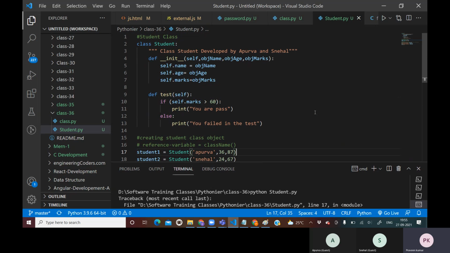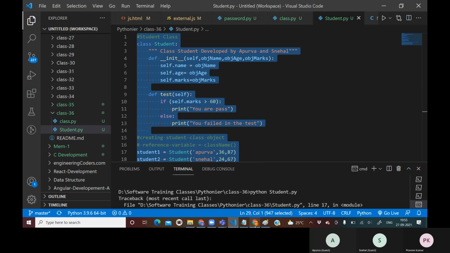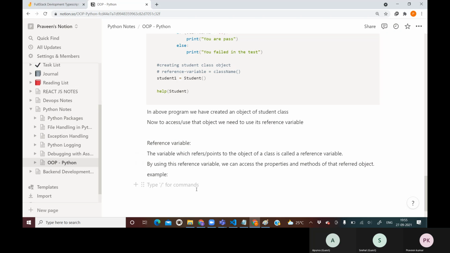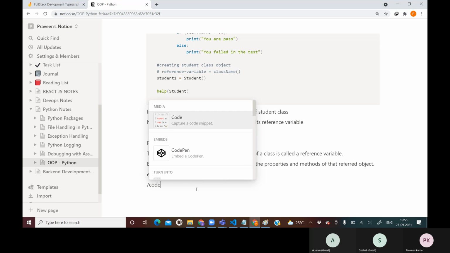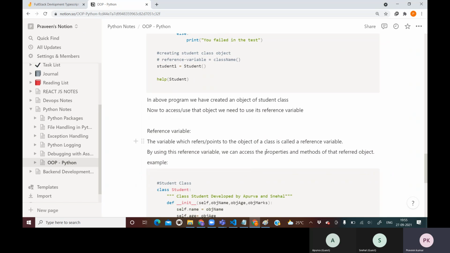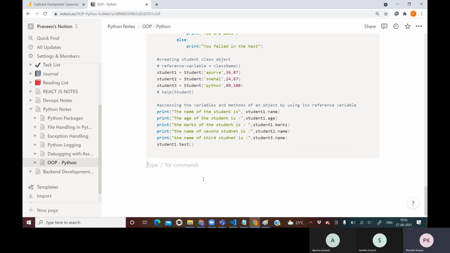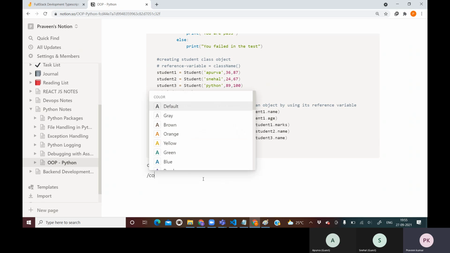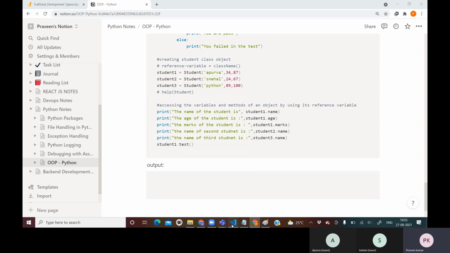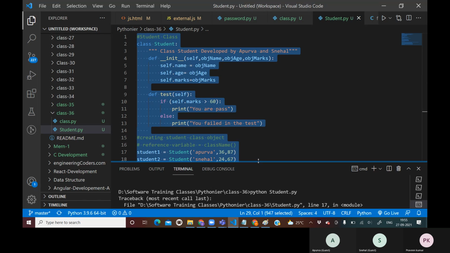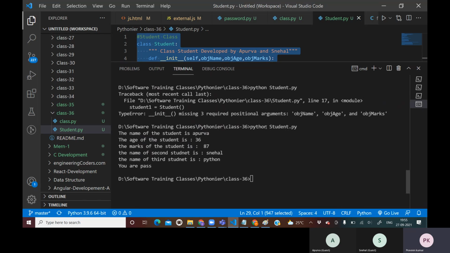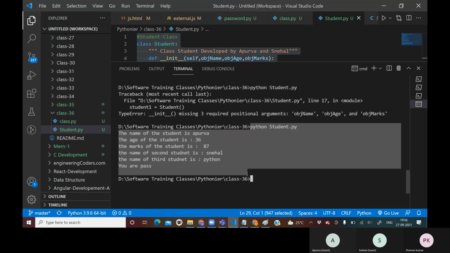Fine. I will try to copy all this code and paste it here. So if you are going to run it, the output which you are going to get is this. This is the output you are going to get.